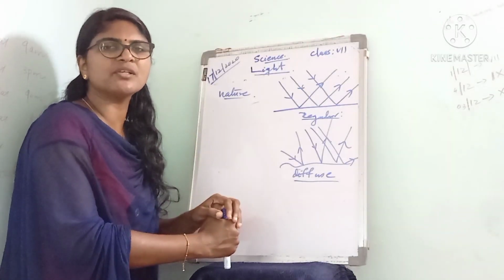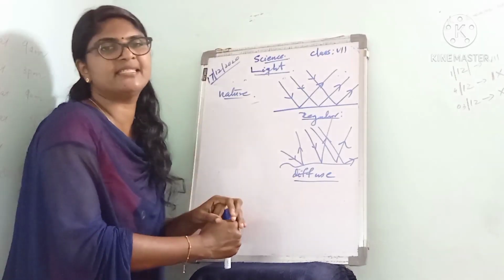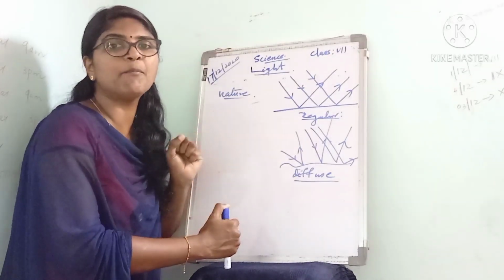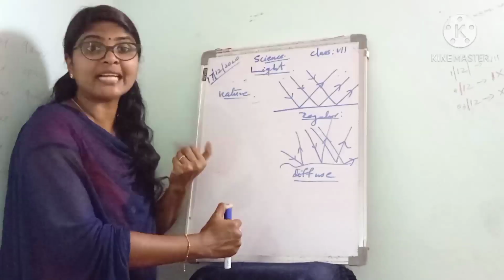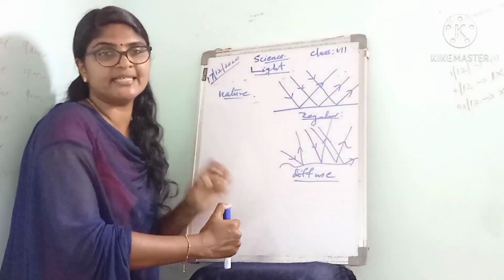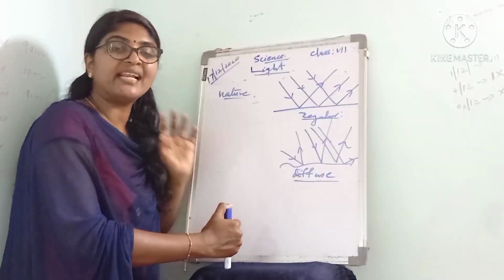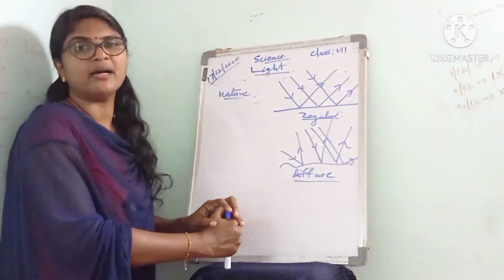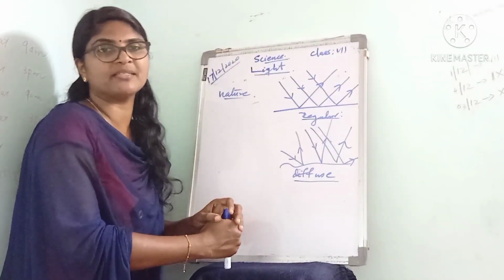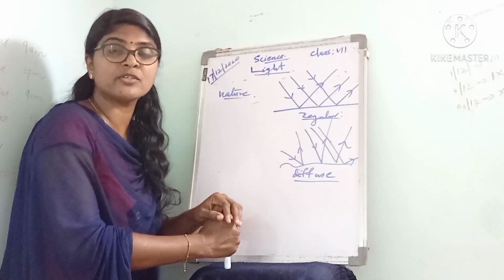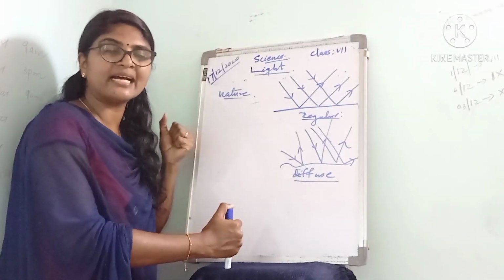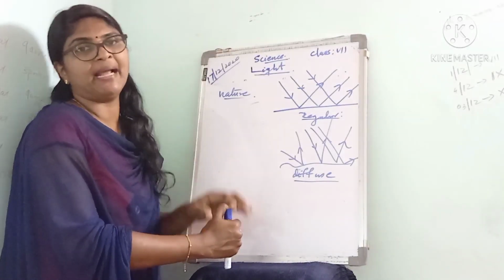Most of the time you are able to judge accurately where the ball would return after striking the wall. Similarly, when light strikes a smooth surface such as that of a steel plate or a plane mirror, it is reflected in a definite manner.